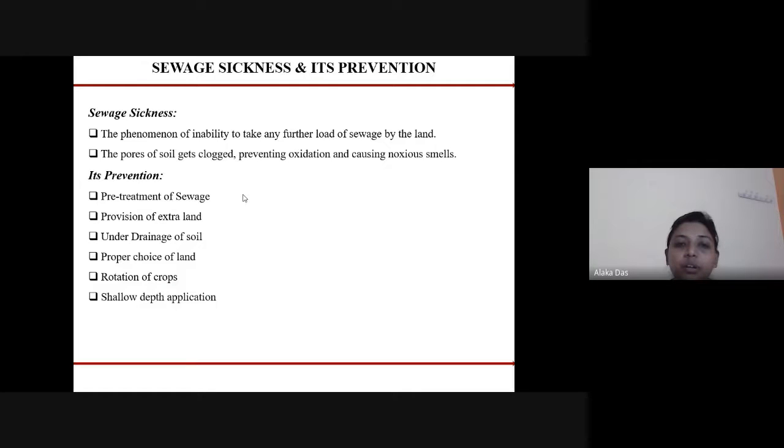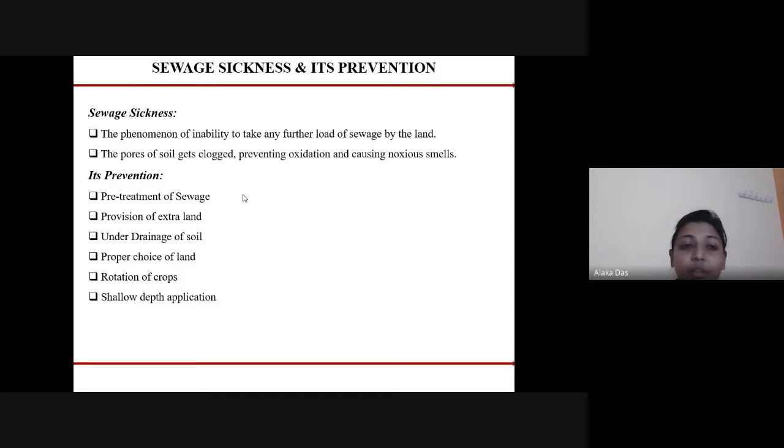So, if the proper disposal of sewage is not taking place and the standards are not met, then the land is degraded, which is called as the sewage sickness. So the phenomenon of inability to take any further load of sewage by the land, it is called as the sewage sickness. So due to sewage sickness, the pores of soils gets clogged, and it prevent the oxidation. So therefore, it causes obnoxious smells.